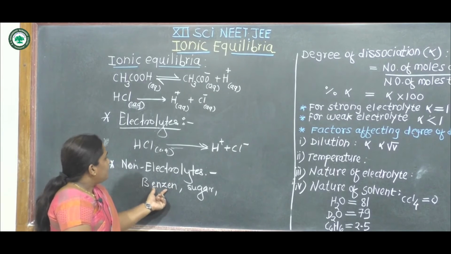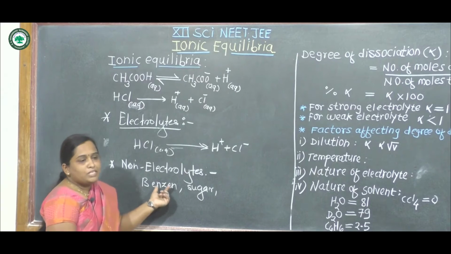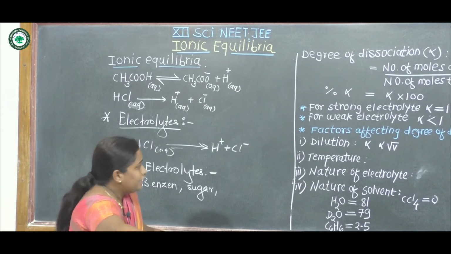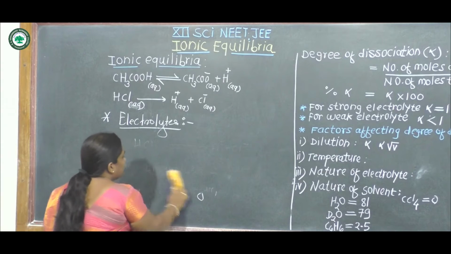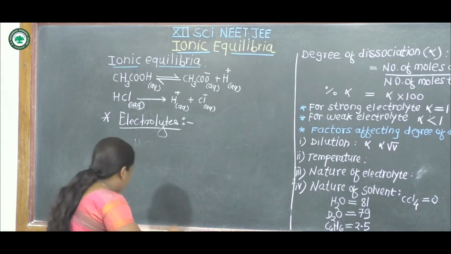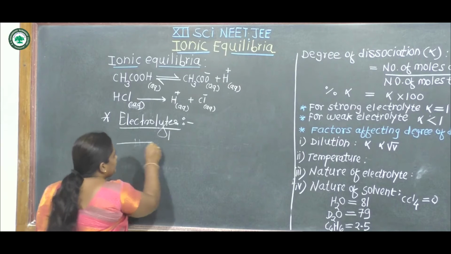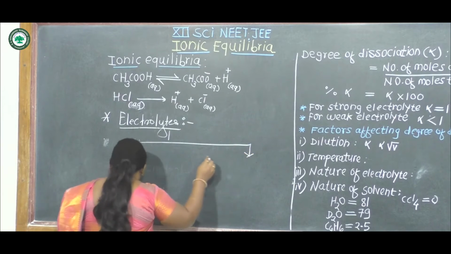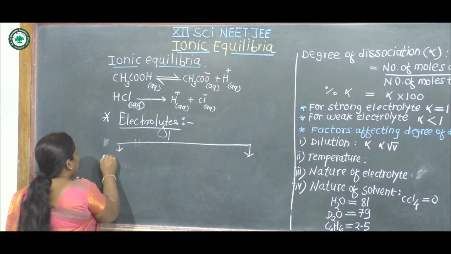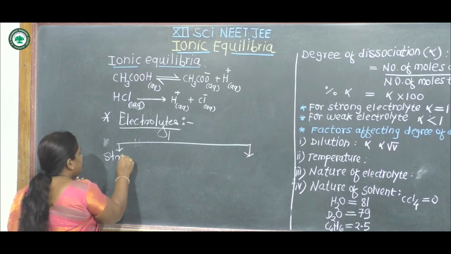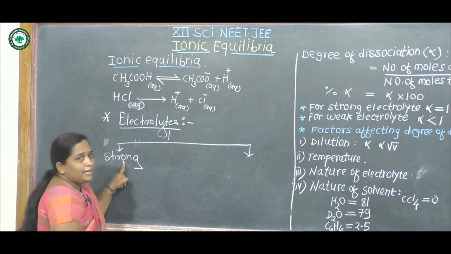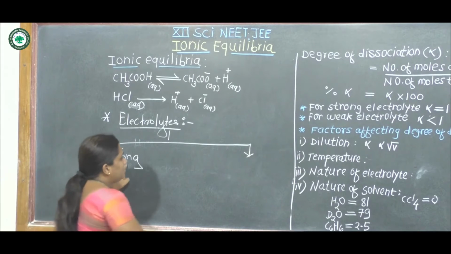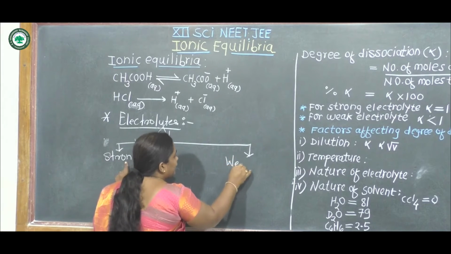Now, by the capability of dissociation, the electrolytic substances are classified into two groups, that is, first is strong electrolyte and second is weak electrolyte.